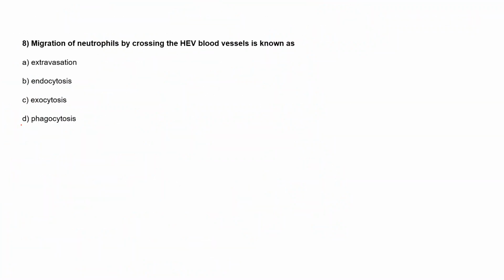Moving to the next question: the migration of neutrophils by crossing the HEV blood vessels is known as: option A is extravasation, option B is endocytosis, option C is exocytosis, and option D is phagocytosis.